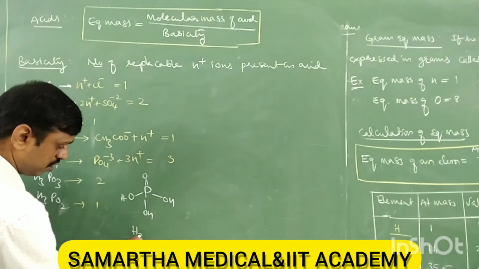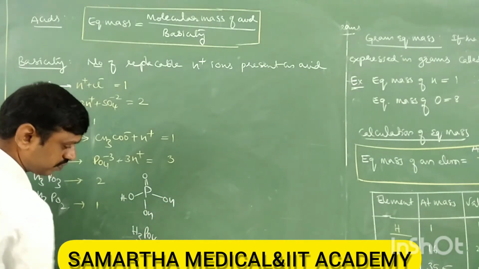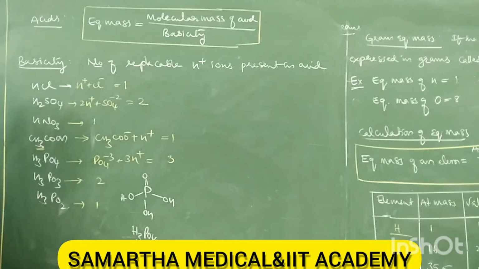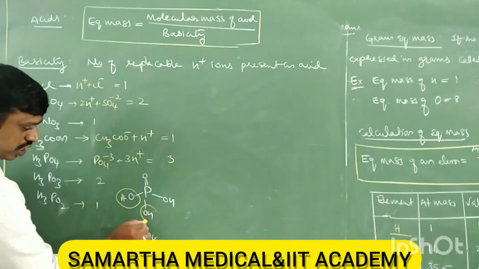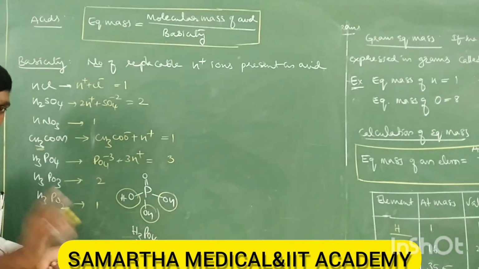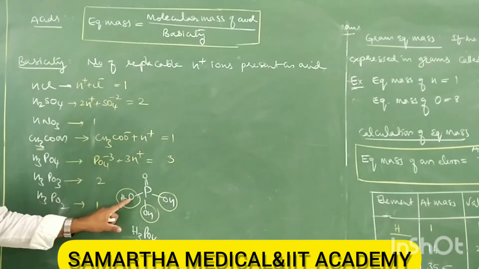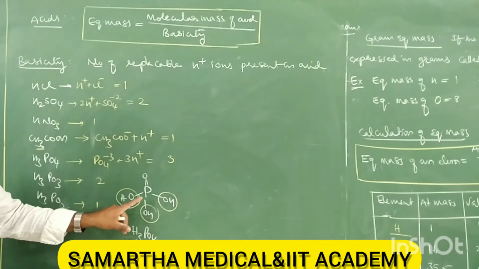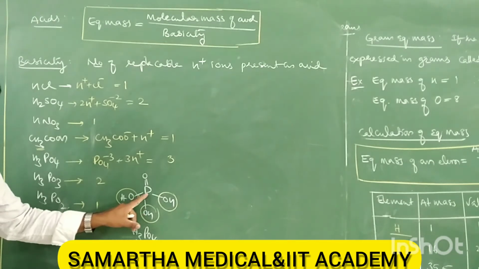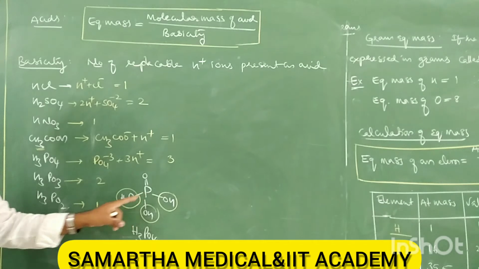In orthophosphoric acid H3PO4, there are 3 hydrogens attached to oxygen as OH. If the hydrogen is attached to oxygen, it is replaceable, whereas if hydrogen is directly attached to phosphorus, it is not replaceable.